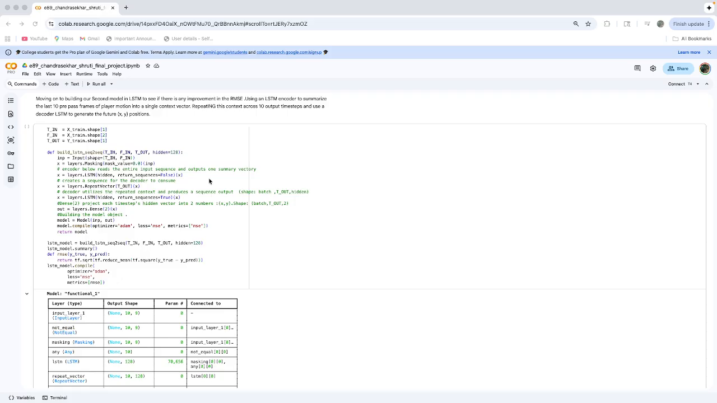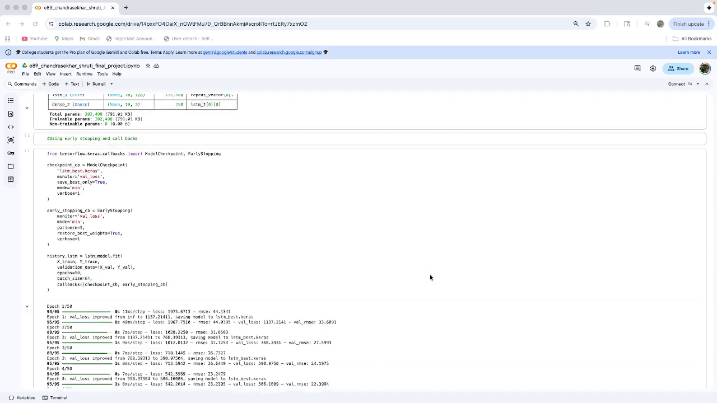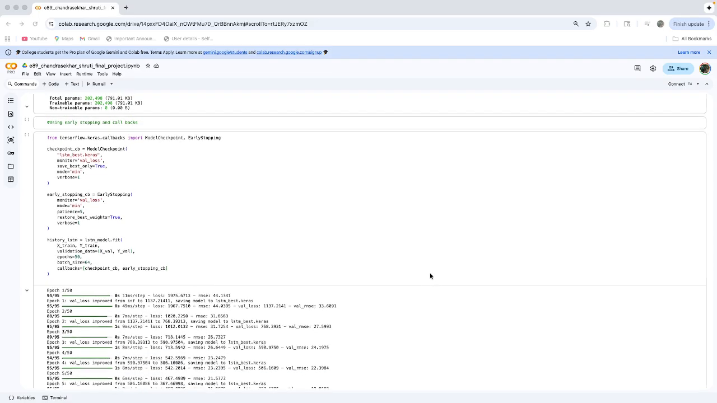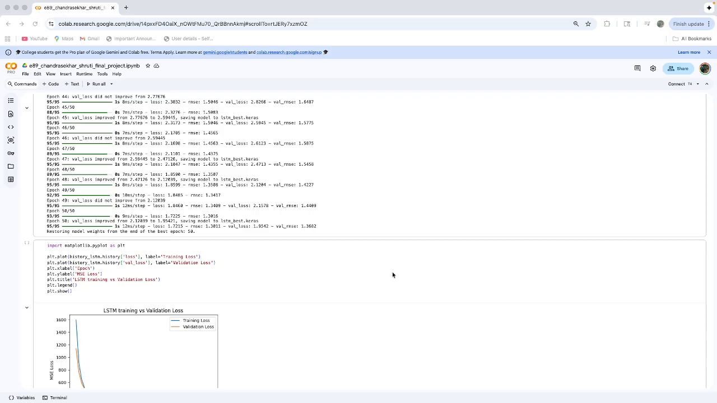After that, the repeated vector is passed on to the decoder, which predicts the future trajectory frame by frame. This is then projected onto a dense layer to give us the x and y trajectory of the output. So in short, this is the simple LSTM encoder decoder model that I've created. Again I added similar checkpoints and early stopping, and the best epoch was found at 15.